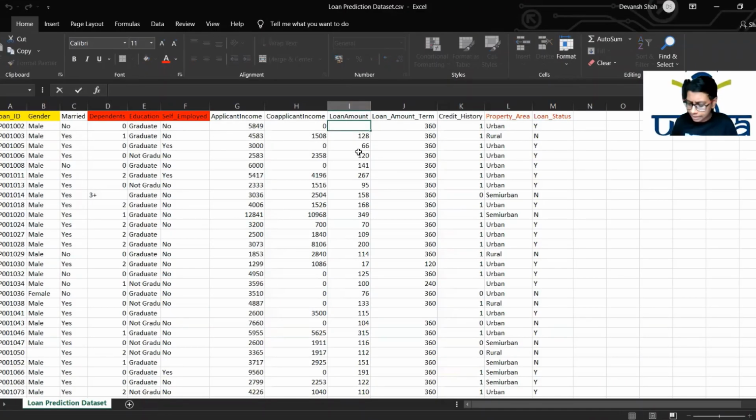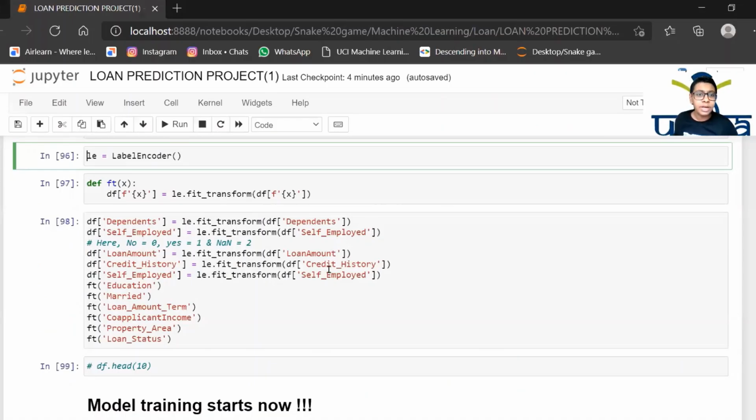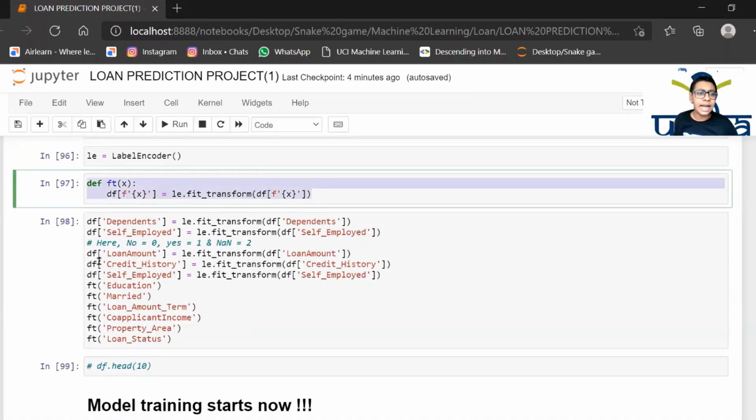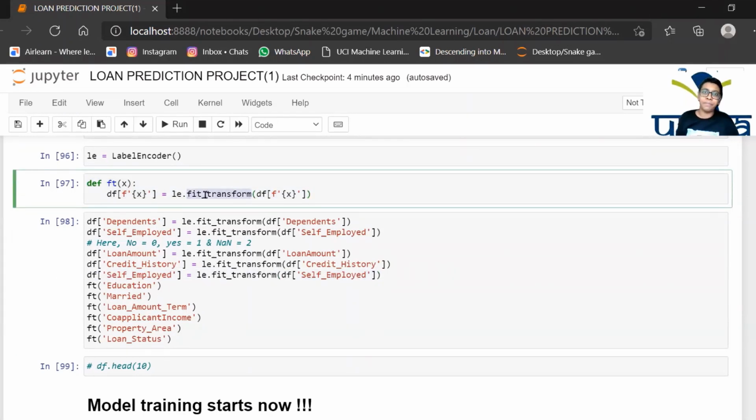So these blank spaces will stand for 0 when we use label encoder. Without using label encoder, this will be text which will be ignored, or raised as an error by pd.read_csv. Okay, this is just a kind of function that I made to remove all these lines from my coding. Now here we have fit_transform. Fit_transform does just what I just explained.